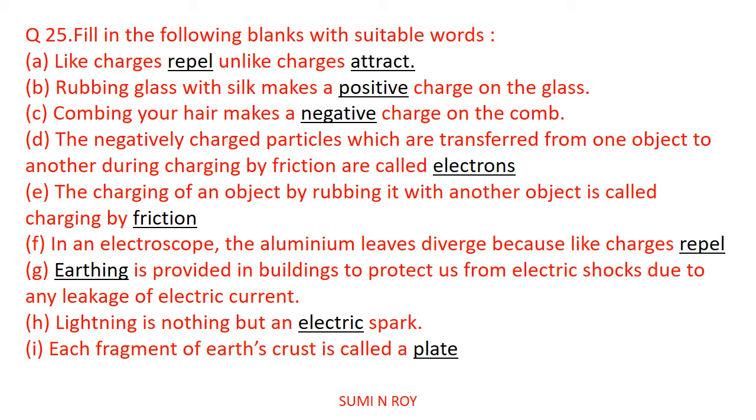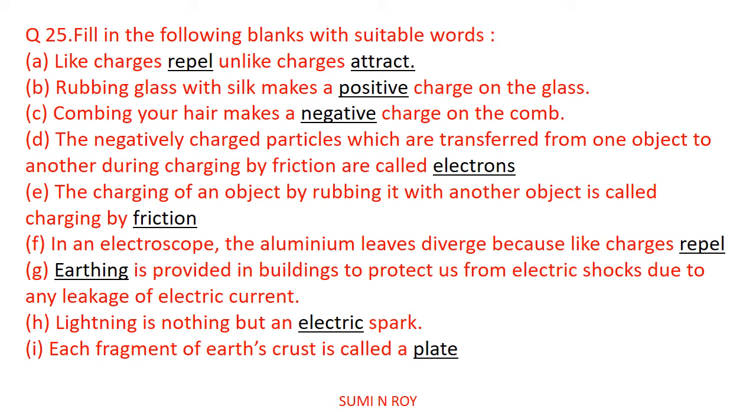The first question is: like charges dash, unlike charges dash. So like charges repel and unlike charges attract. Next, rubbing glass with silk makes a positive charge on the glass because the glass loses electrons, so it will become positively charged because it has more positively charged particles. Now, combing your hair makes a negative charge on the comb, because the comb receives the electrons.